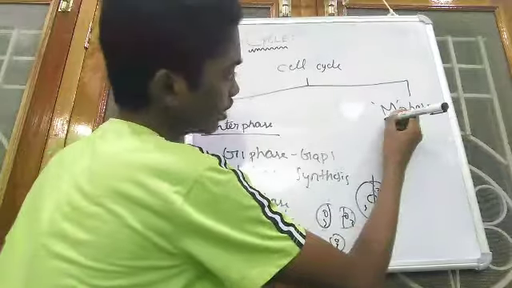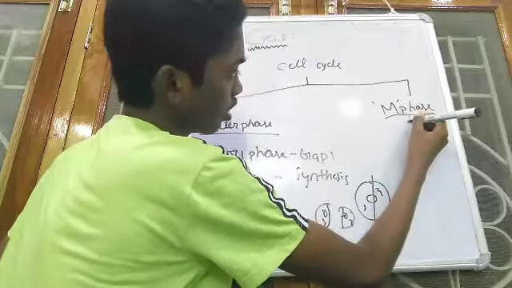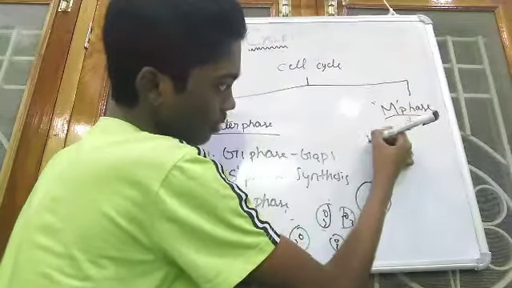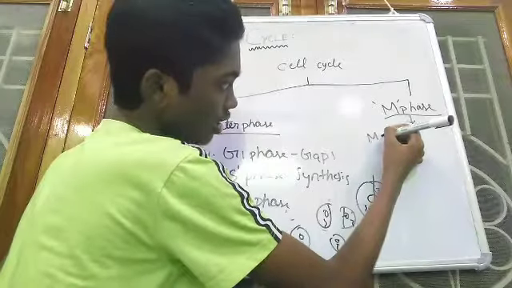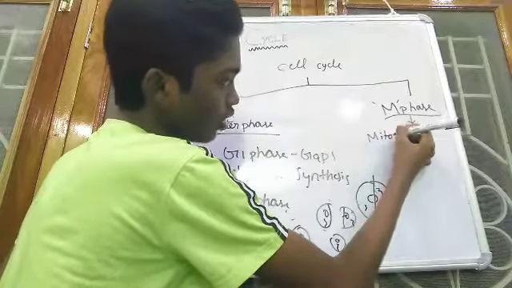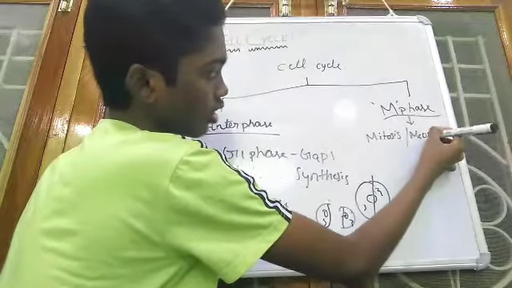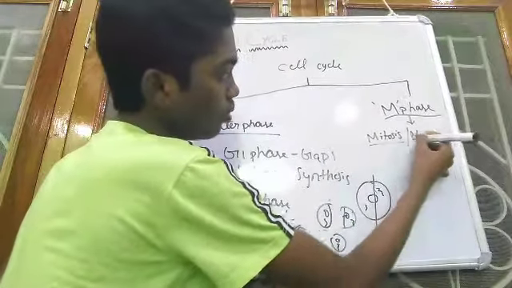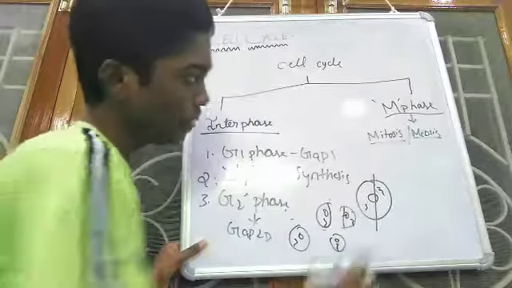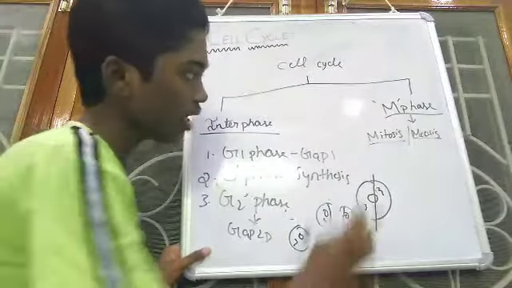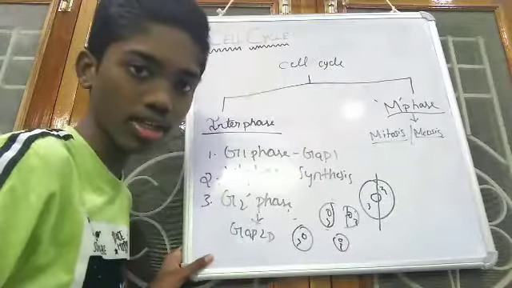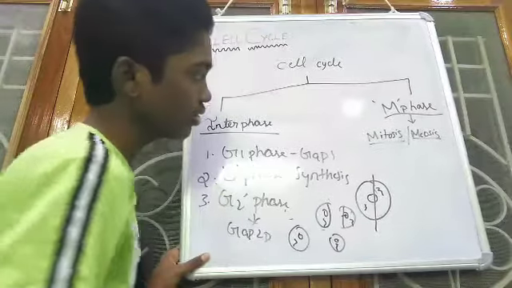And this is M phase. M phase involves two processes: it may be mitosis or it may be meiosis. These are the two modes of reproduction. Mainly meiosis occurs in human beings and mitosis occurs in many organisms other than human beings.